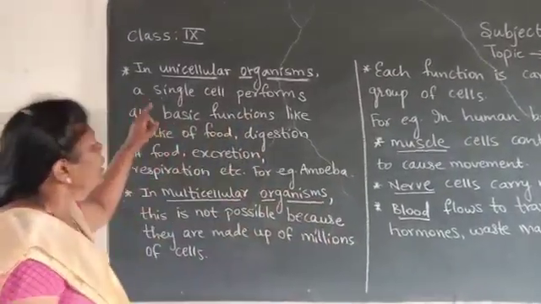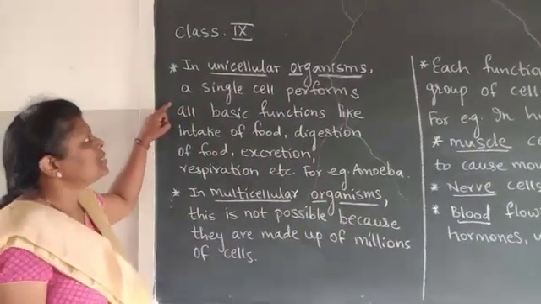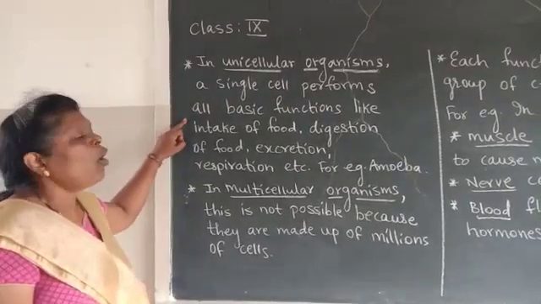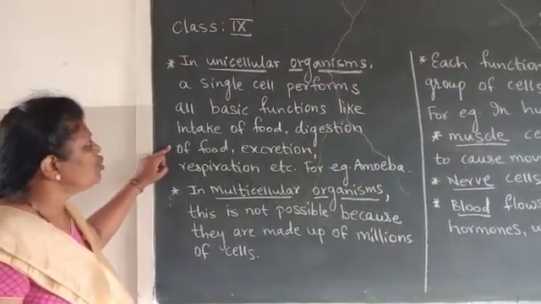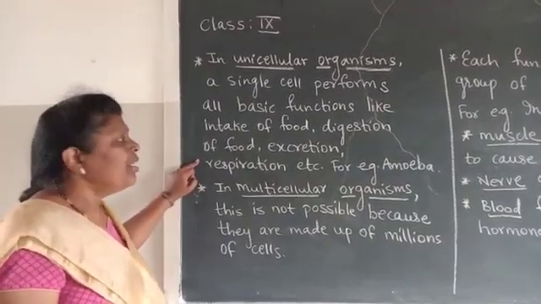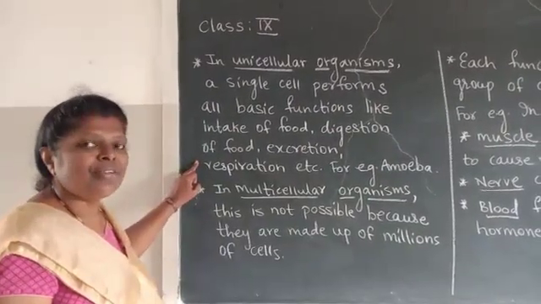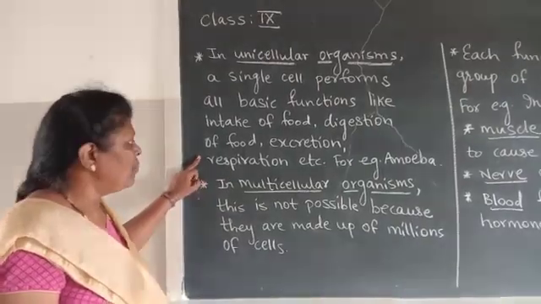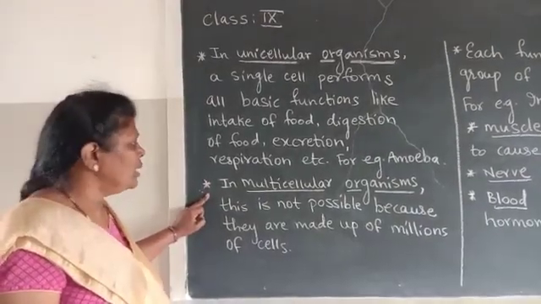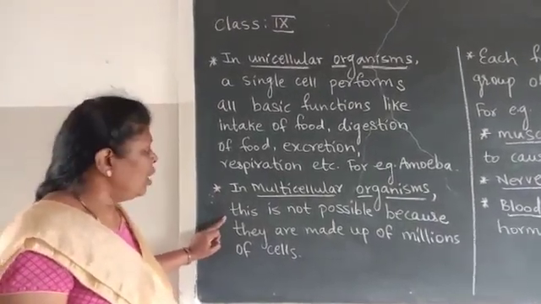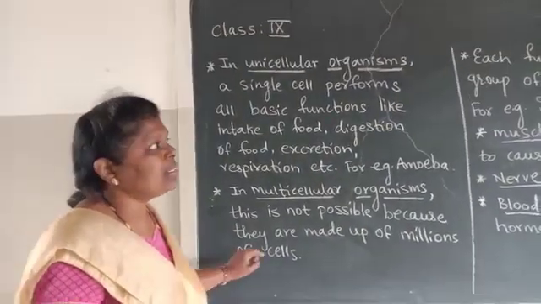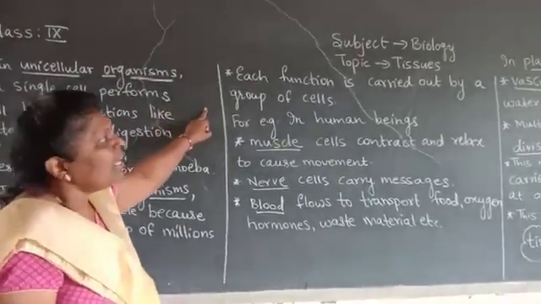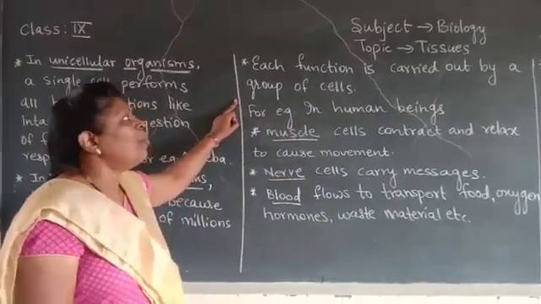Now, let us see. In unicellular organisms, a single cell performs all basic functions like intake of food, digestion of food, excretion, respiration process, etc. For example, amoeba. But in multicellular organisms, this is not possible because they are made up of millions of cells. Now each function is carried out by a group of cells.